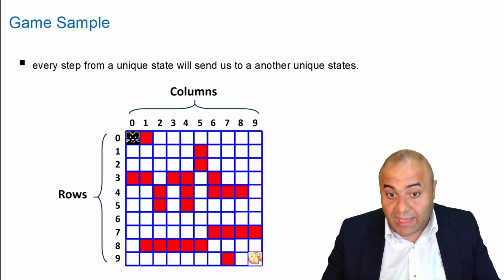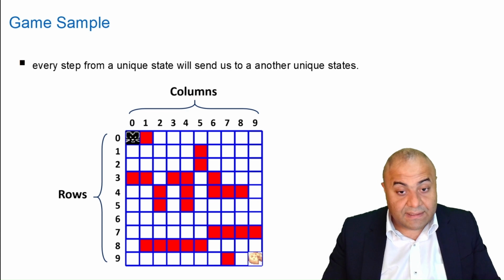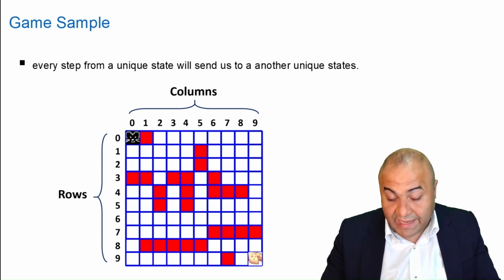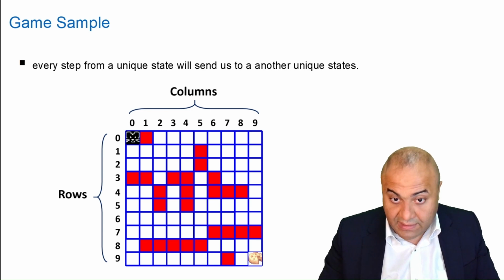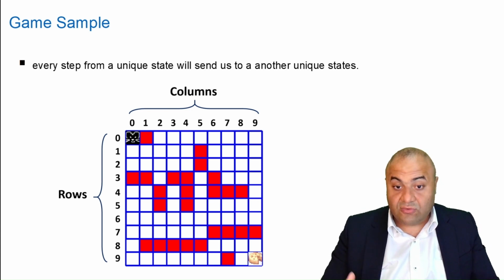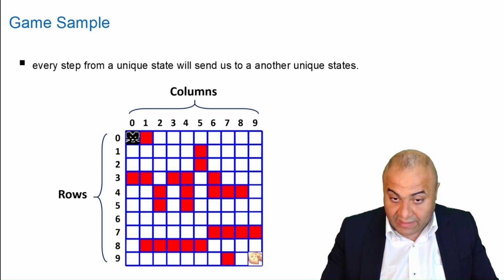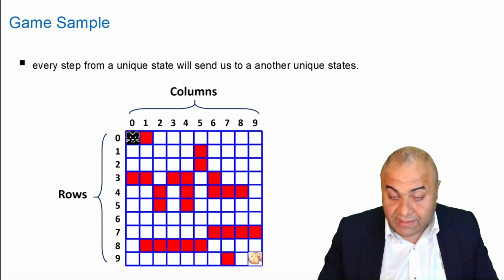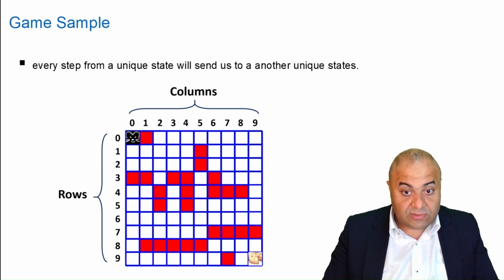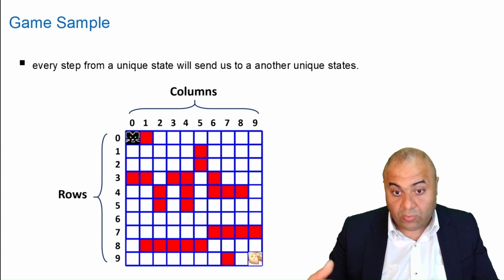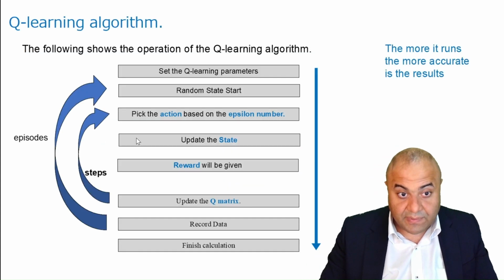And every state will have specific options, and these options will have actions to take, and these actions will send us to other unique states that also have different actions, and these actions are going to send us to other unique states. This idea, we will learn more as we code our Q table.